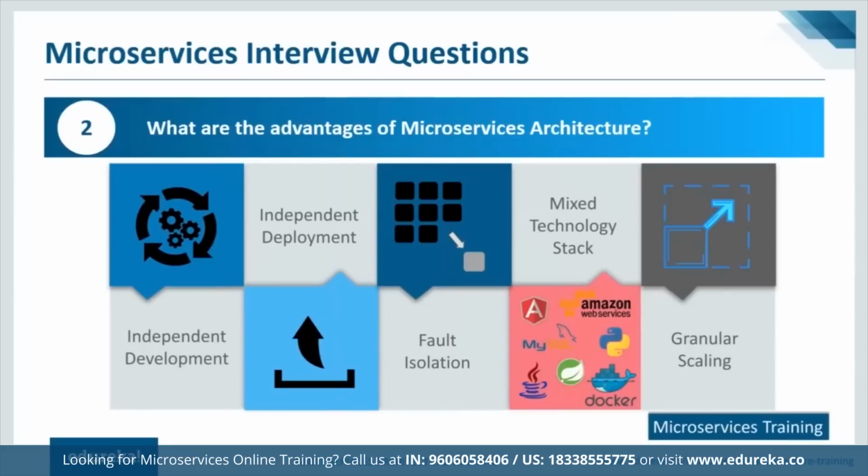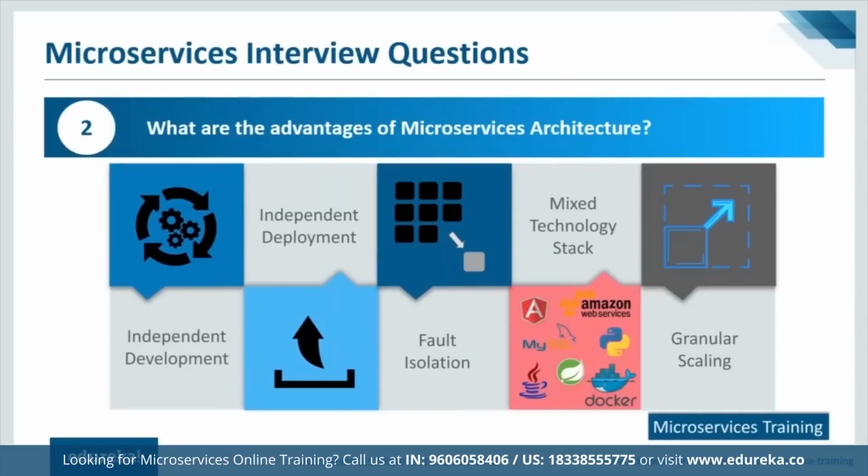Apart from that, we also ensure independent deployment. That means if you have developed a single service, you can go ahead and deploy that service. You do not have to wait for the complete architecture or other services to be ready for deployment. Even if there is a certain amount of change in a particular service, you have to make the change only to that service and then deploy it again. You do not have to deploy the complete architecture here.